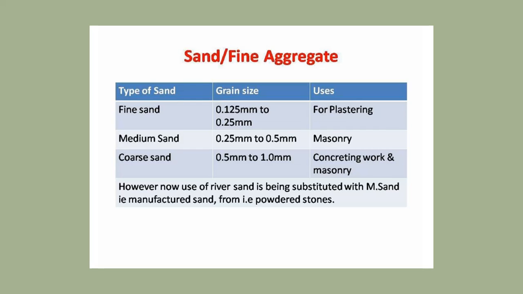Only some of the properties may change. As far as IS codes are concerned, IS code has given the same name: M sand is the same as manufactured sand, crushed sand, and powdered stone sand. Only one or two technical changes will be there, so we'll see that later on.